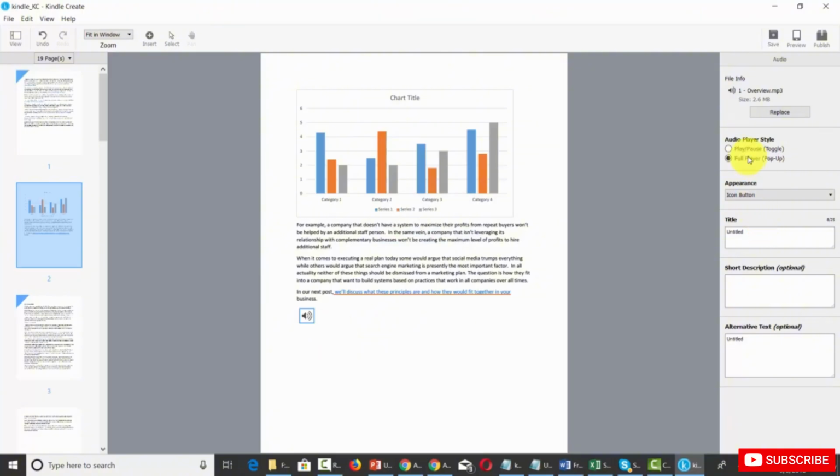And so what you'll do here is you'll decide on what kind of audio player you're going to have. In this case, you can choose between a full player or a toggle player. You can choose the appearance and then write in your text. Once you've written in your text, you can then click Save.